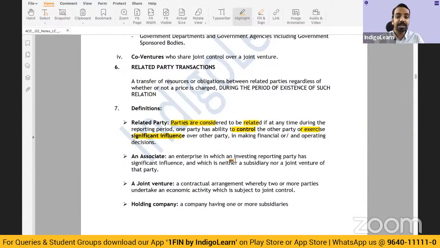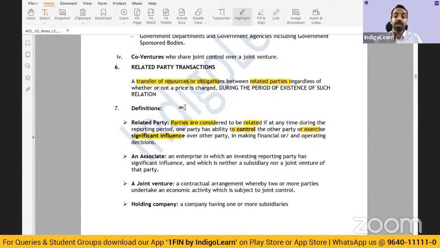And what are related party transactions? These are the transfer of resources or obligations between related parties, regardless of whether or not a price is charged during the period of existence of such relation. So if there is a transfer of resource, let's say you have paid some amount, or a transfer of obligation, where some liabilities have been transferred between related parties. So between related parties, there is, let's say, a purchase and a sale transaction. Between related parties, there is, let's say, a guarantee being given. Between related parties, let us say there are some salaries being paid.